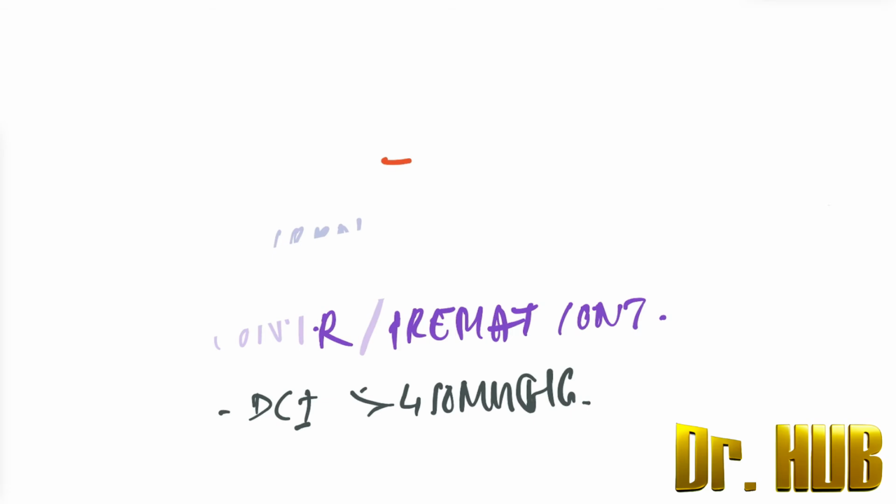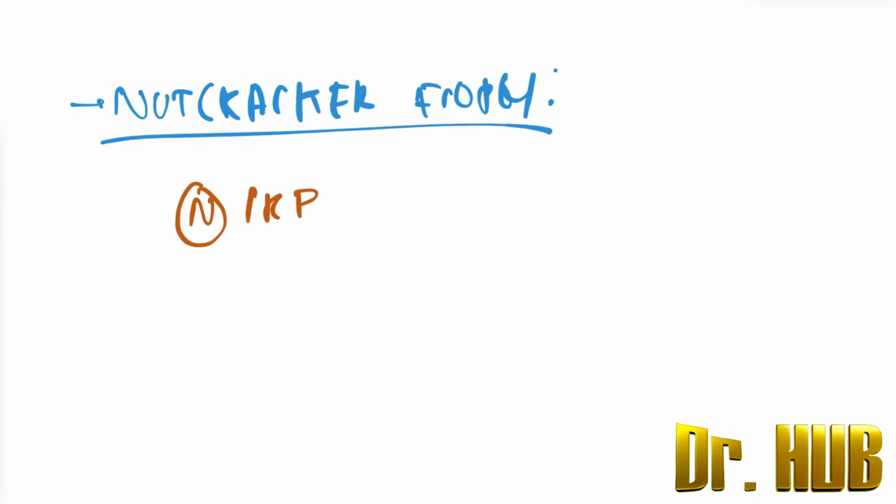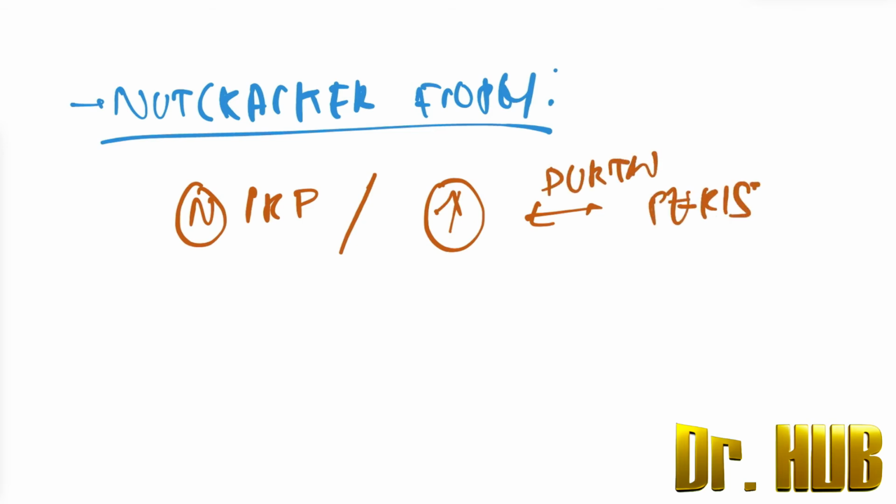Next we jump on to the nutcracker esophagus. What is the nutcracker esophagus? In nutcracker esophagus, there is a normal IRP, there is an increased duration of peristalsis, and there is normal peristalsis.